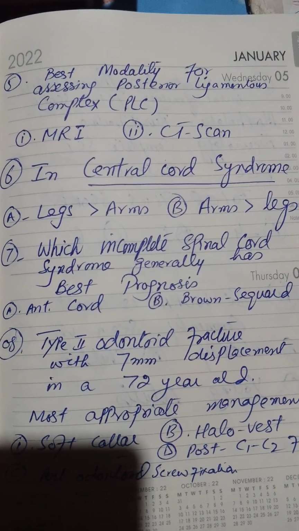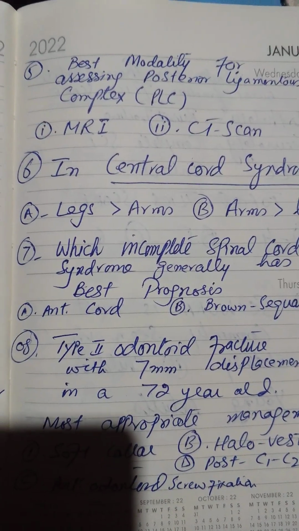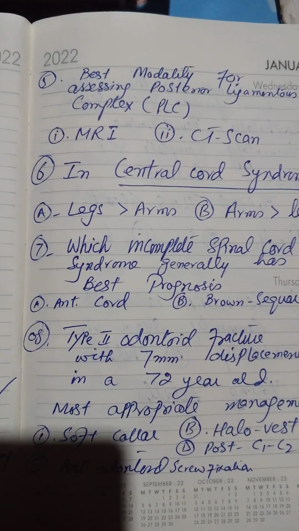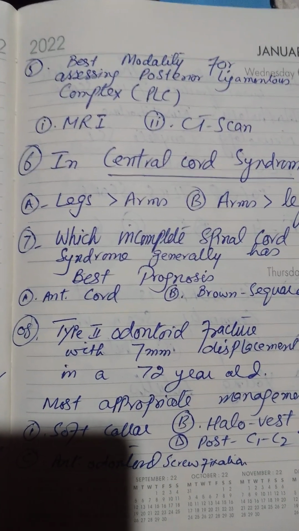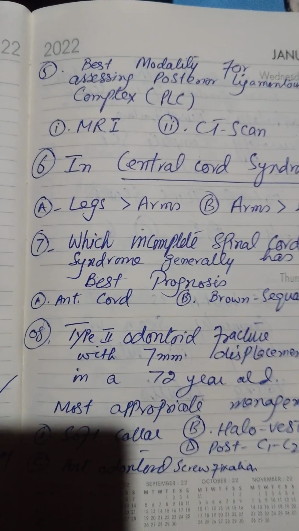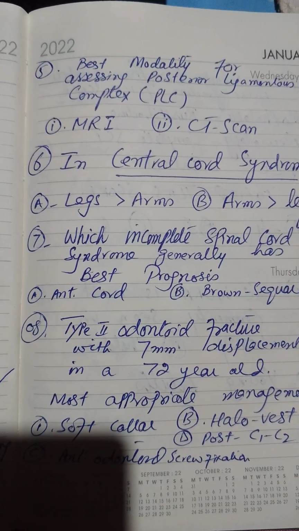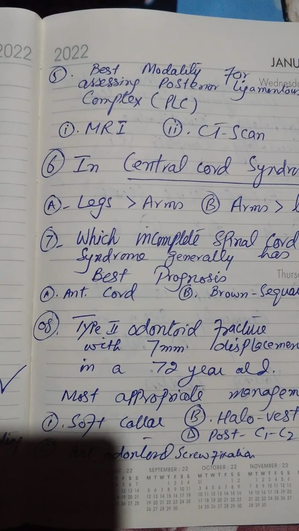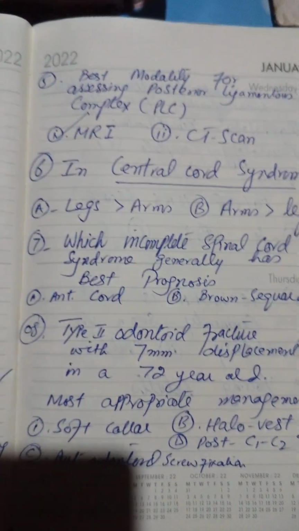Best modality for assessing posterior ligamentous complex: MRI or CT scan? So CT scan is for bones and spurs, for any bony anomaly, for fractures, and MRI is for soft tissue, paravertebral tissue, for discs, for posterior ligamentous complex, for other ligaments. So we will go with MRI.